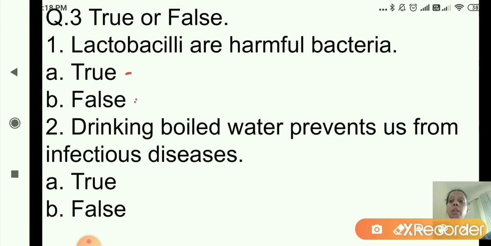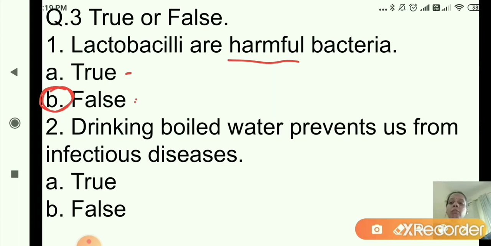Yes, the statement is false. So you will click on the second option, that is option B, false. Okay, because lactobacilli are useful bacteria. So the statement is wrong. Then you will click here on the second option, that is false.